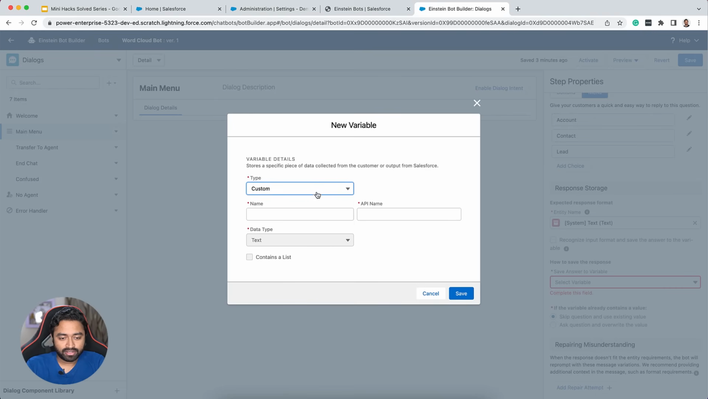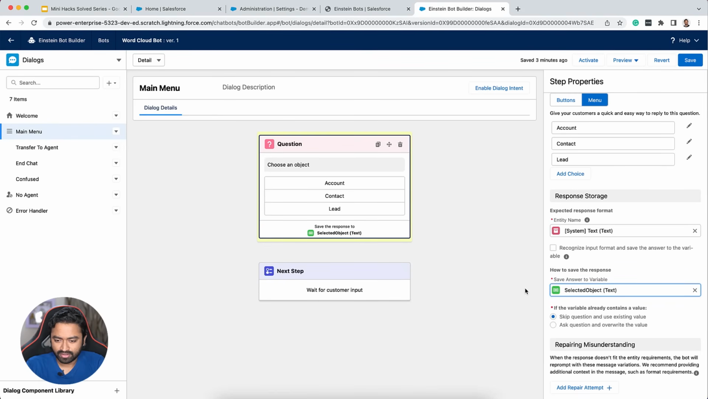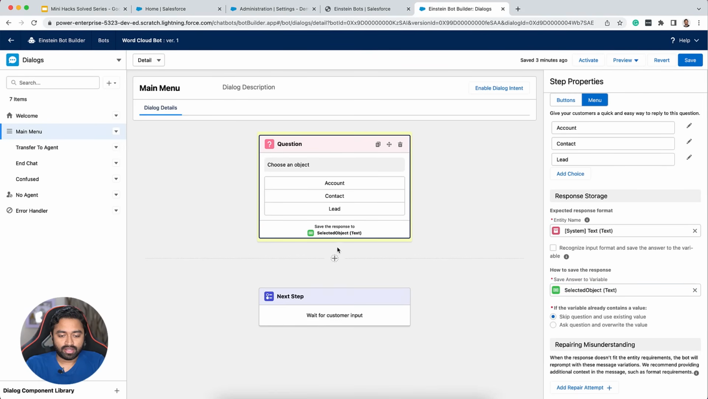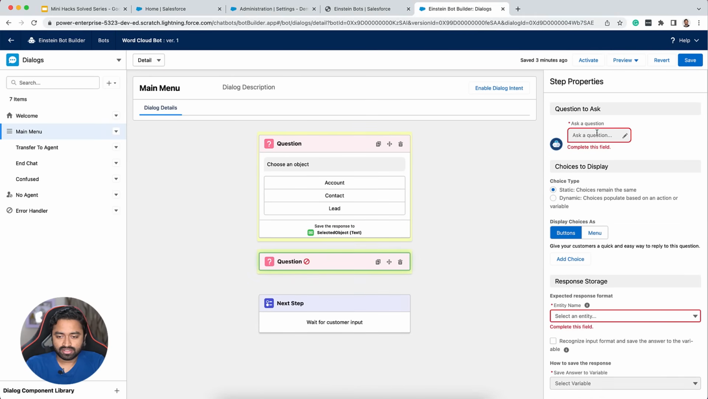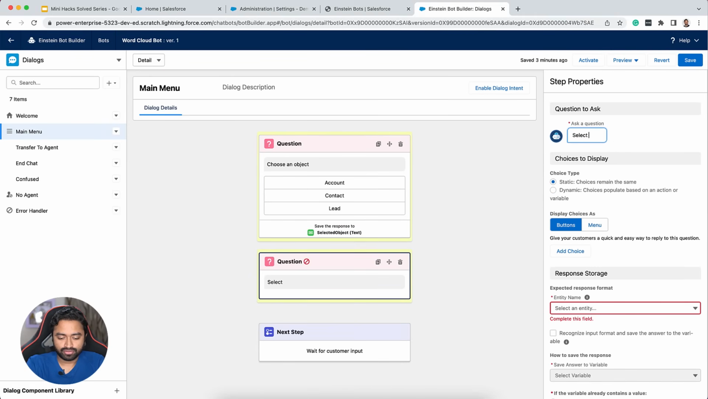So the type is going to be custom and the name is selected object and save. So our first question is done, and then we need to ask the next question, which is select the number of records to show.